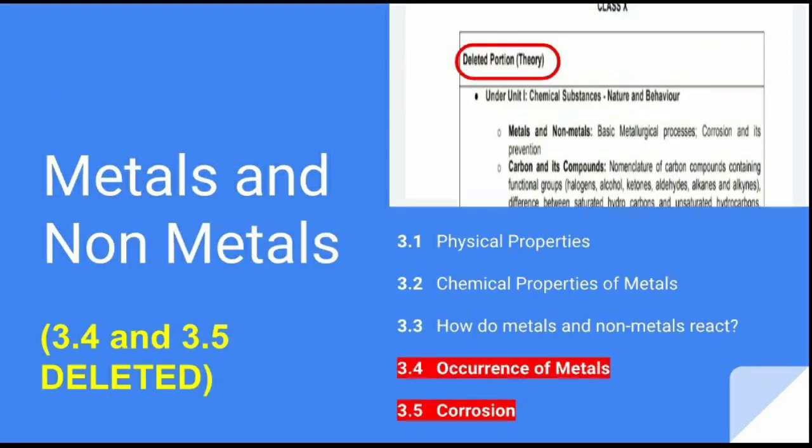Next is the third chapter, metals and non-metals. और ये रहा आपका पहला reduction. As you can see, the basic metallurgical process and corrosion and its properties have been deleted from the portions. Means the topics 3.4 and 3.5 stand deleted. Those are occurrence of metals and corrosion. So आपको इस chapter से only 3.1, 3.2 and 3.3 ही पढ़ना है. 3.4 and 3.5 को नहीं पढ़ना है. Okay.